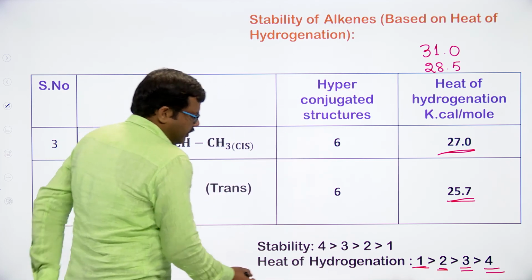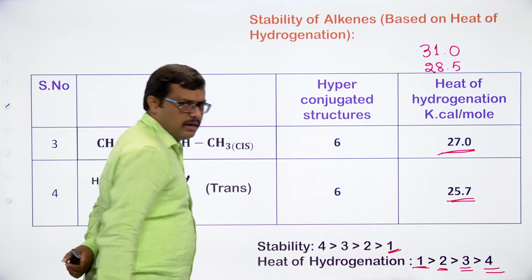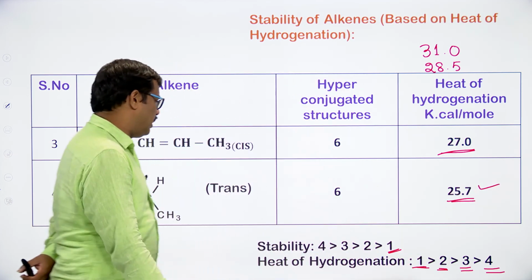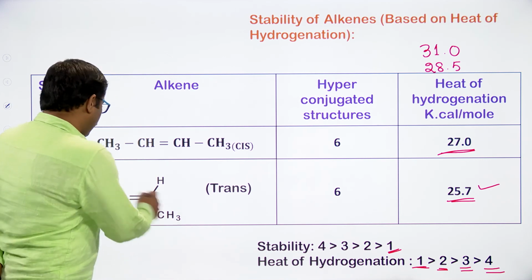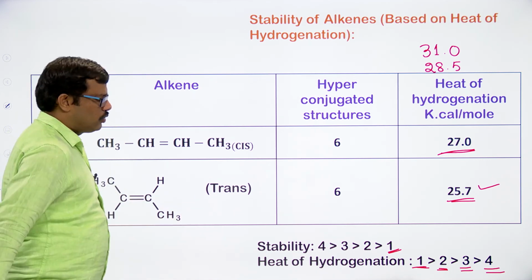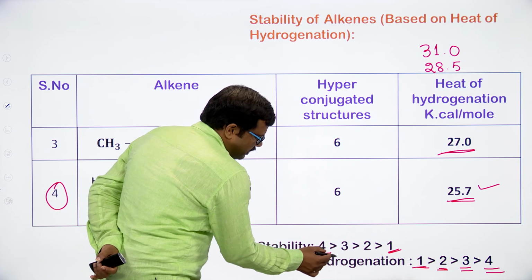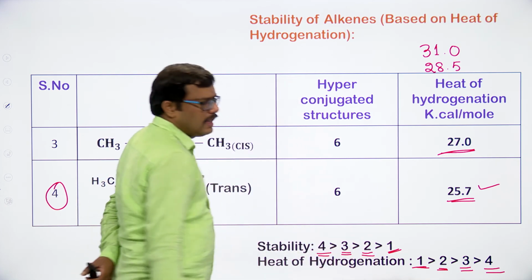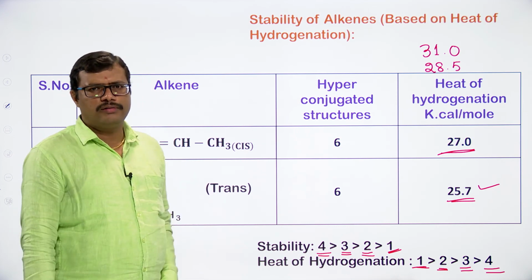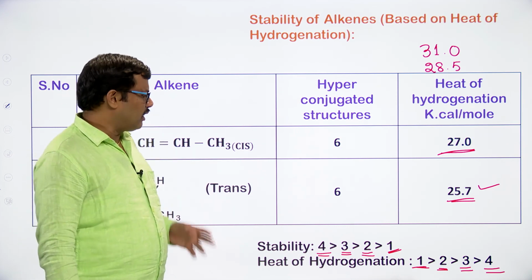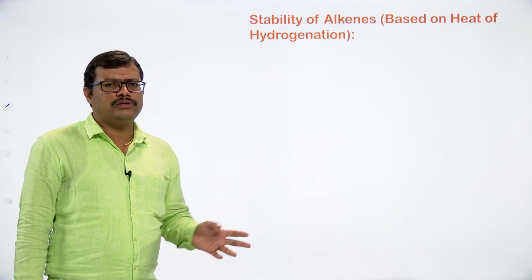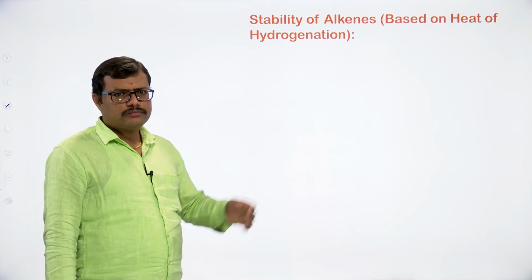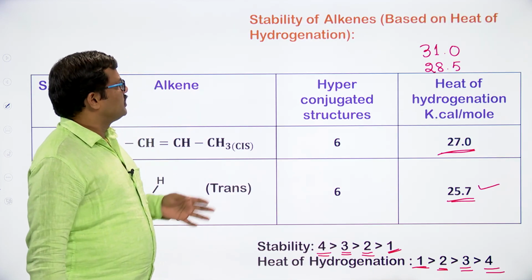So if you observe the stability order, 1 is the least stable. Which is more stable? The one which has the least heat of hydrogenation value. The trans compound, the fourth compound, is having the least value. So the trans compound is more stable than the cis compound, which is more stable than propene, which is more stable than ethene, the first compound we discussed. I think you got a clear idea that stability and the heat of hydrogenation values we can explain based on the hyperconjugative structures.